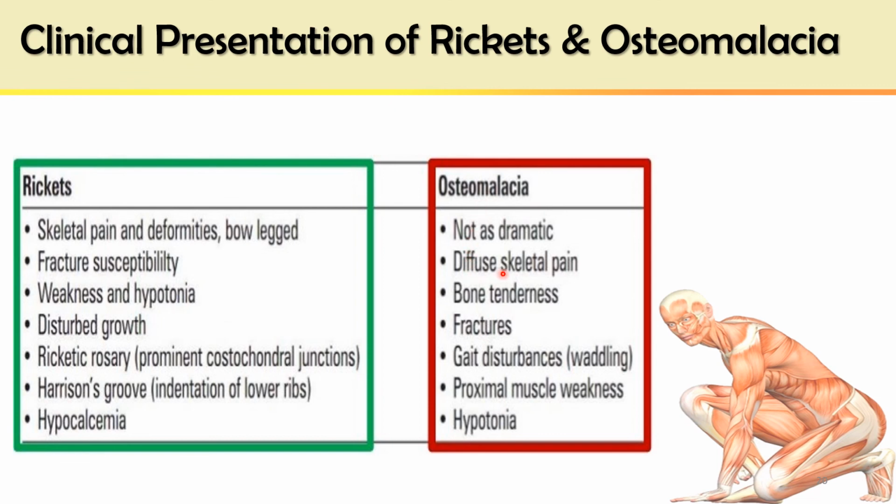But diffuse skeletal pain may be there, bone tenderness is there, fracture may occur, gait disturbance is because of bowed legs, and proximal muscle weakness and hypotonia of muscles are also seen. This is the comparison of rickets and osteomalacia: rickets in growing children, osteomalacia in adults, especially after the age of 40 years.